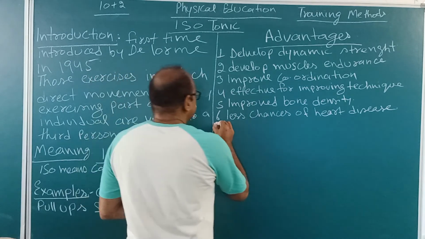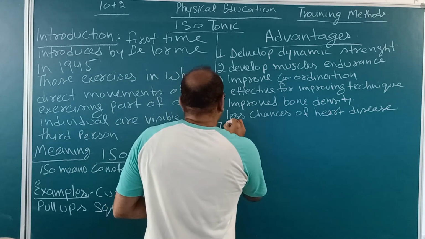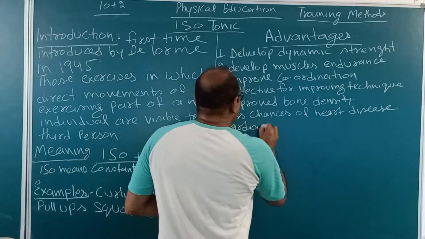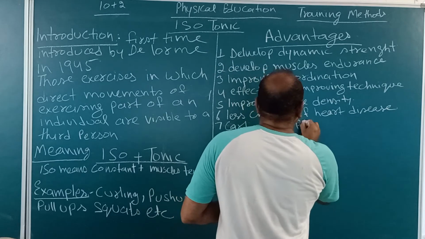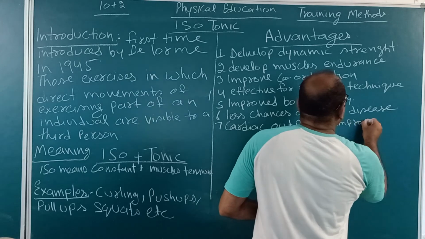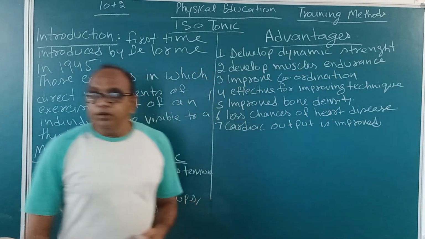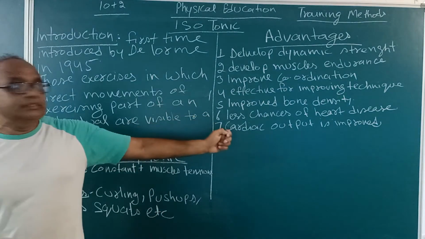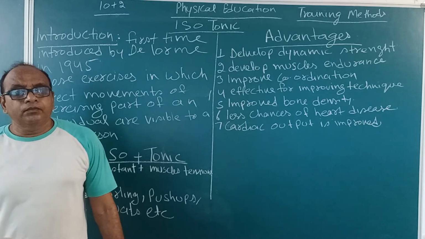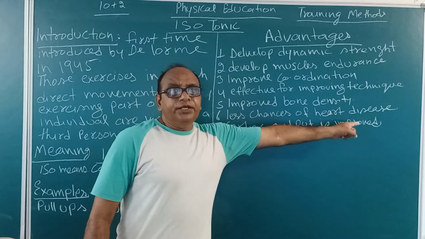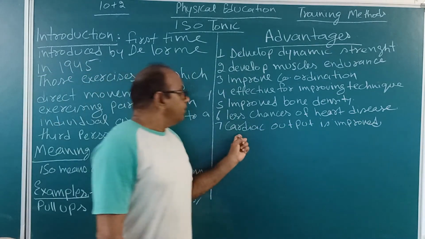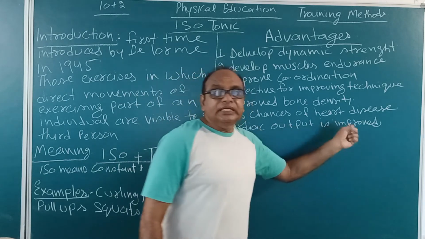And next is improved cardiac output. When we do isotonic exercise, there is a lot of pressure on the cardiac muscles, means on the heart, so that our cardiac output is improved.